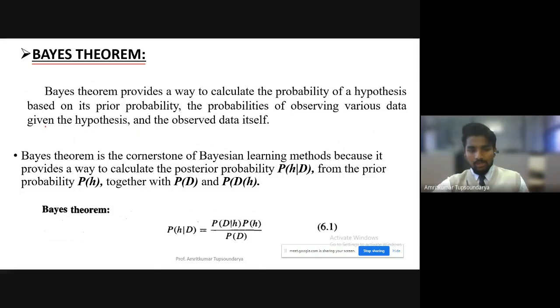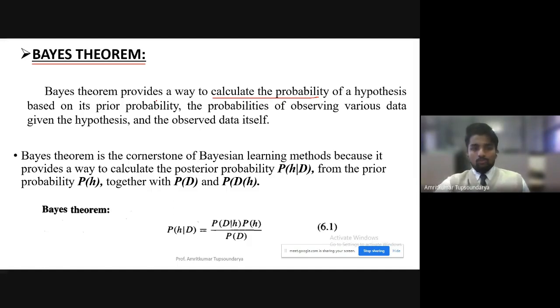The Bayes theorem is the core concept of the whole Bayesian learning methods. The same concept is used in the Bayesian belief network, the naive Bayes classifier, and so on, even in the EM algorithm. So understanding the Bayes theorem is very important. What does it give us? It gives us a way to calculate the probability. We have been talking about computing the probability of a particular hypothesis. How do we compute it? We compute it using the Bayes theorem.